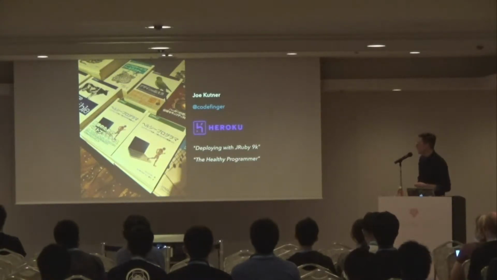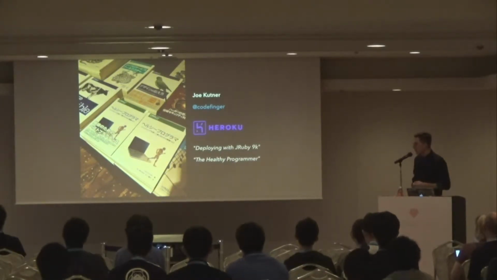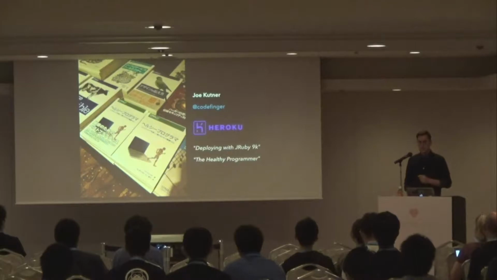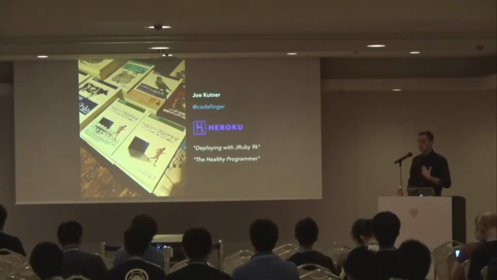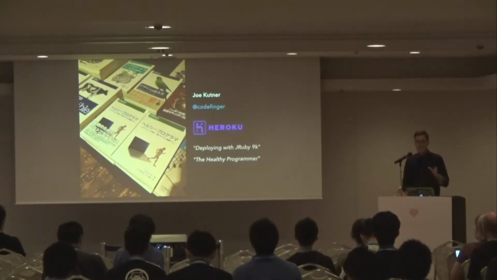I've also written a few books. I wrote a book called The Healthy Programmer, which has been translated into 5 different languages, including Japanese. And I wrote 2 books on JRuby. Which is why most people consider me the world's leading expert on Tom and Charlie's beer preferences. So if you need to get them a gift, I'm the person to ask because I have great ideas.